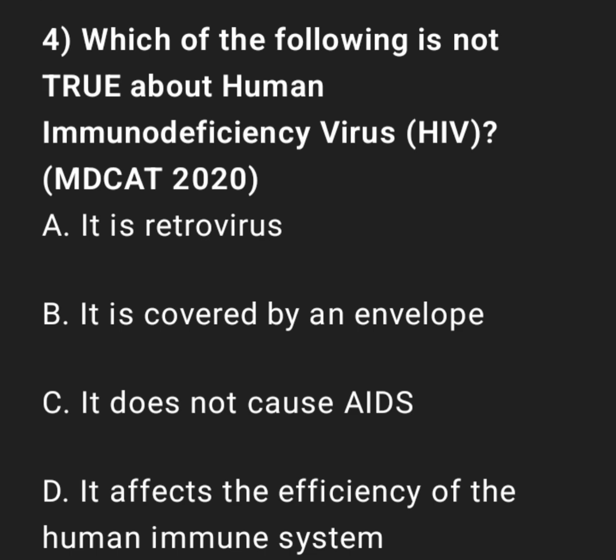4. Which of the following is not true about human immunodeficiency virus, HIV? A. It is a retrovirus. B. It is covered by an envelope. C. It does not cause AIDS. D. It affects the efficiency of the human immune system.